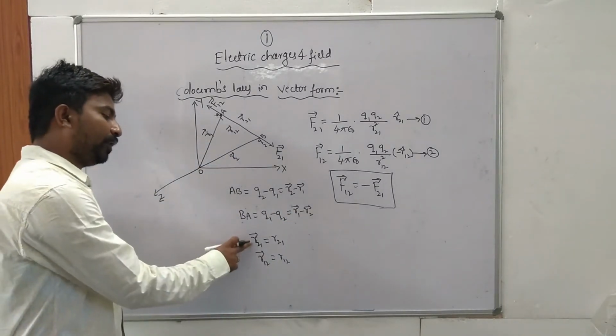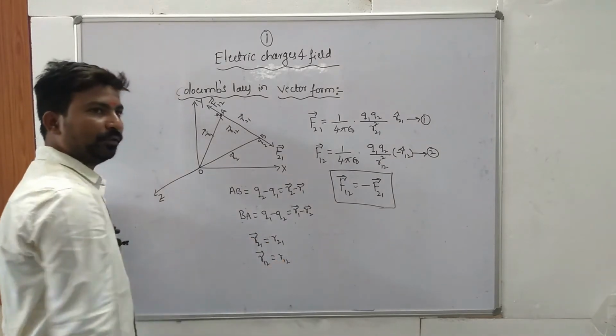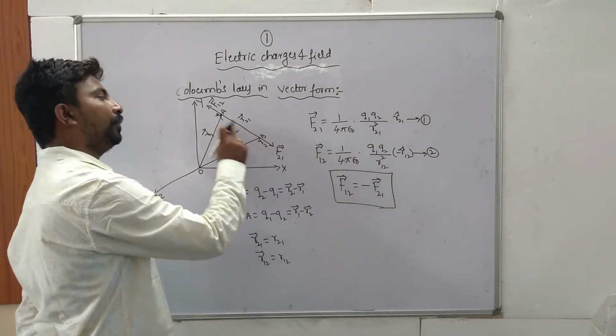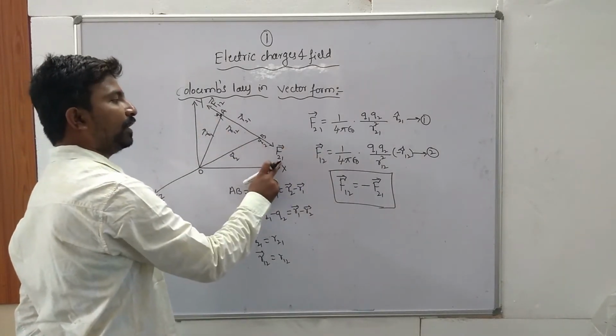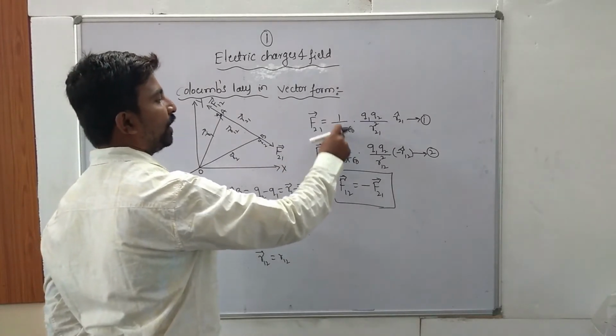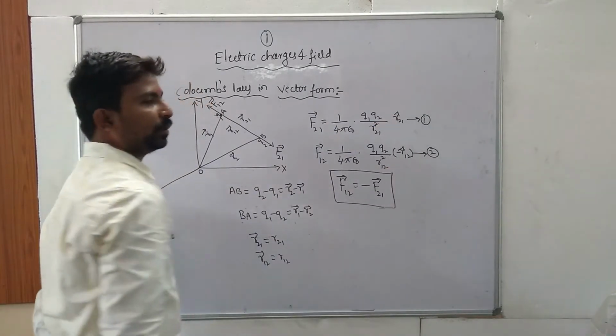So the magnitude of R21 is equal to R21. The magnitude of R12 is equal to R12. So the force on Q2 due to Q1 is denoted by the force F21. So therefore F21 is equal to 1 by 4 pi epsilon naught Q1 Q2 by R21 square R21 cap.